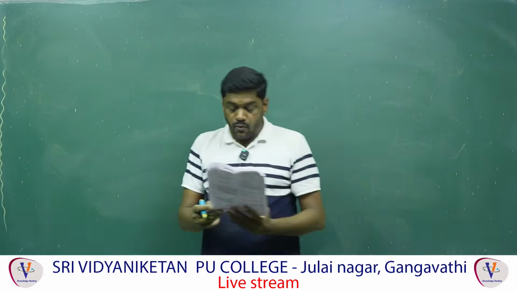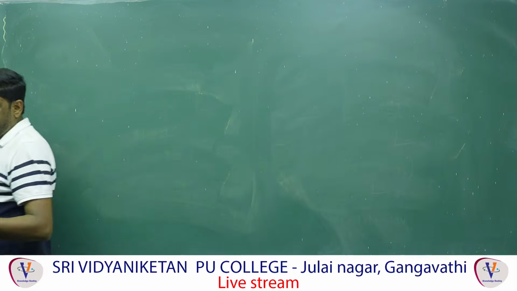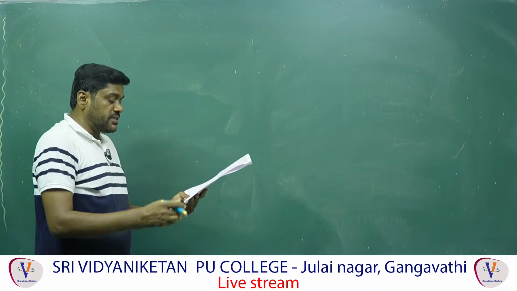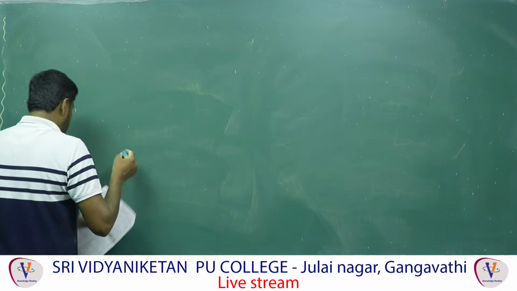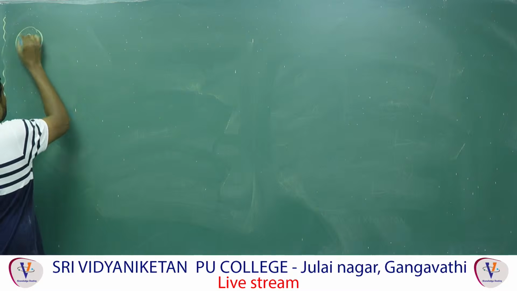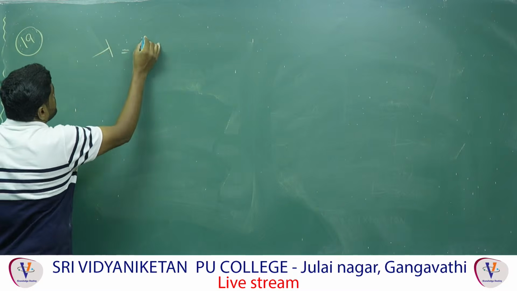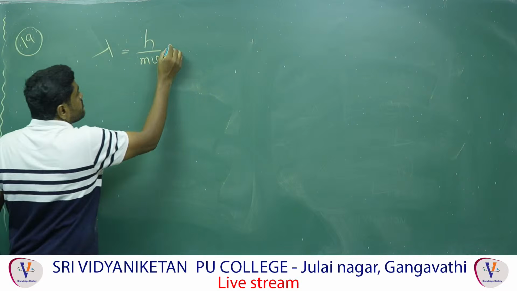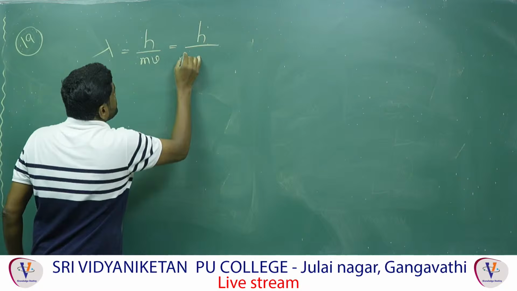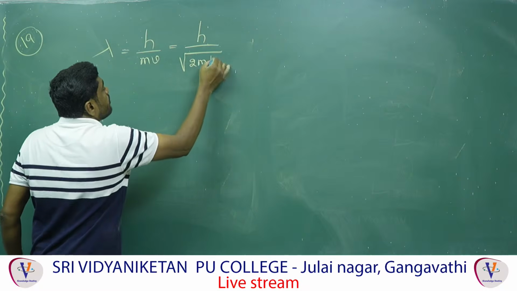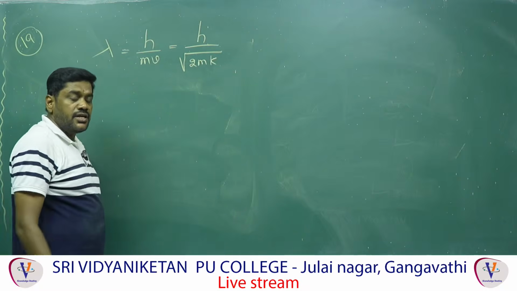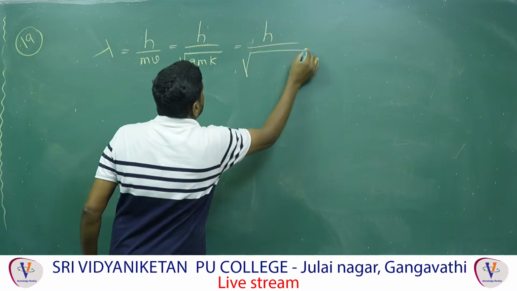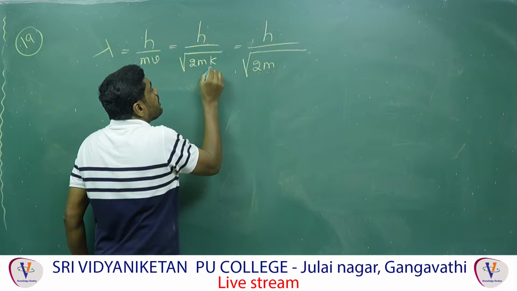19th. One electron and one proton are accelerated by equal potentials. They are asking for the ratio of their de Broglie wavelengths. So, the de Broglie wavelength formula: lambda is equal to h by mv, where v is the speed, and in terms of the kinetic energy, it is given by h by square root of 2mK, where capital K is the kinetic energy. Again, if you want to write it in terms of the potential difference with a charge, that is nothing but 2m in place of the K.